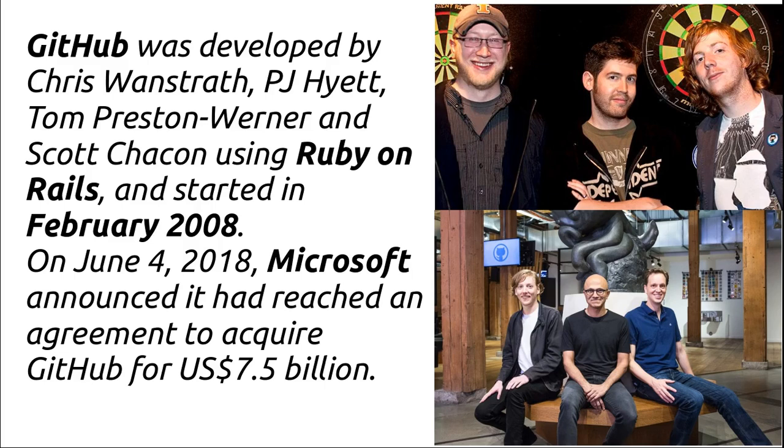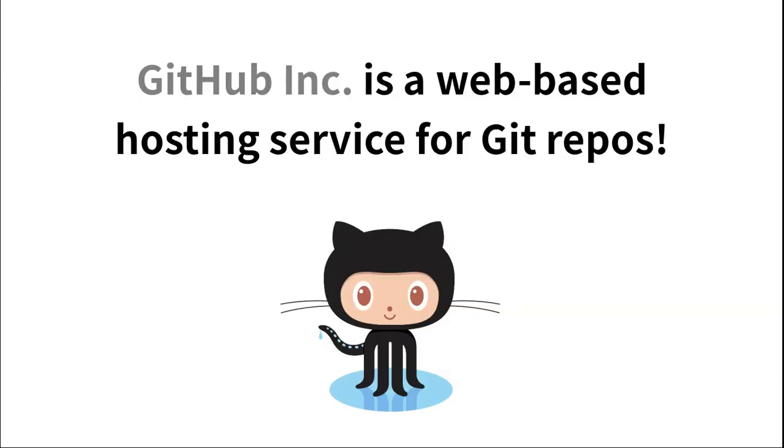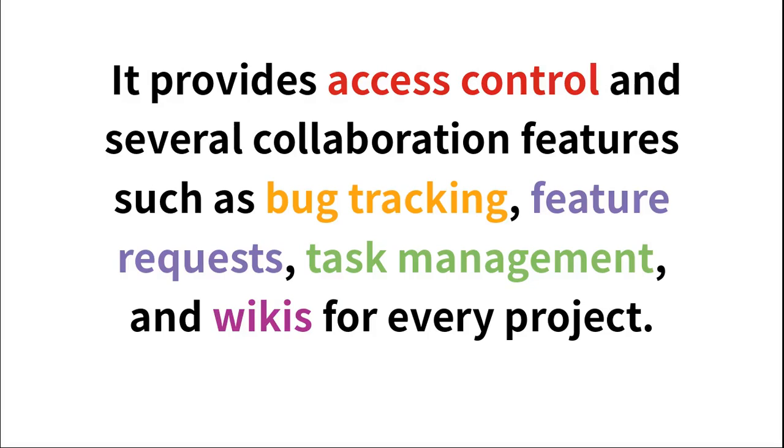Now this was a brief history of GitHub. As we already know, GitHub is a web-based hosting service for Git repositories, but what is so special about it? The special thing is that it also provides a few extra things. It provides you access control, which means that it provides authorization over the Git repositories. There are some kinds of permissions which people have over some repositories, and it also provides several collaborative features such as bug tracking, feature requests, task management, and wikis for all the projects that you have on GitHub.